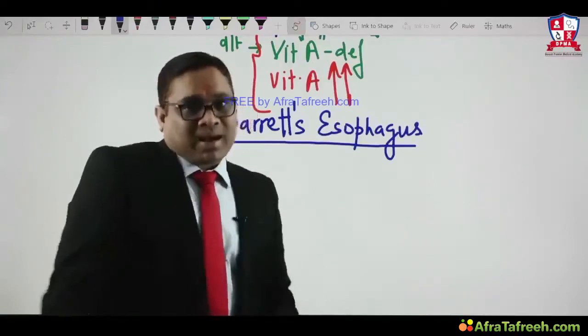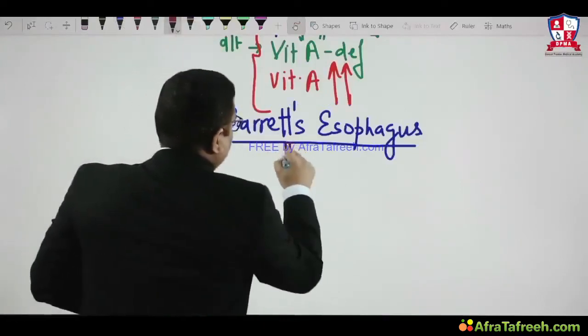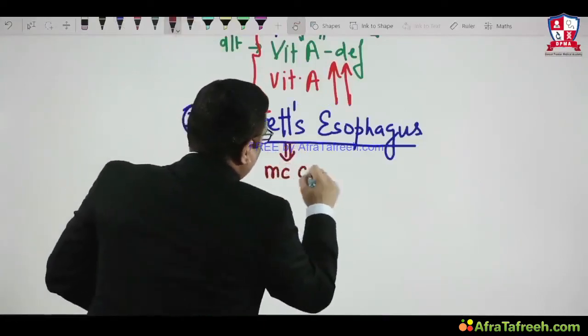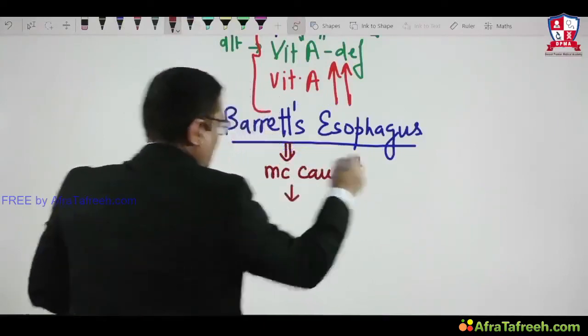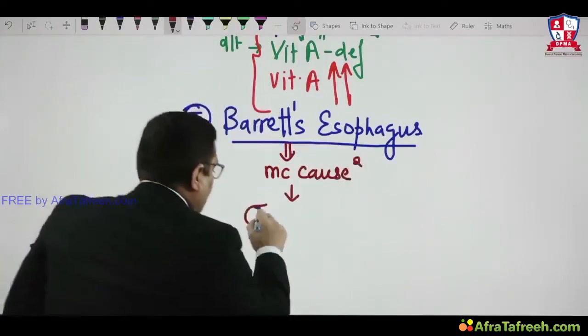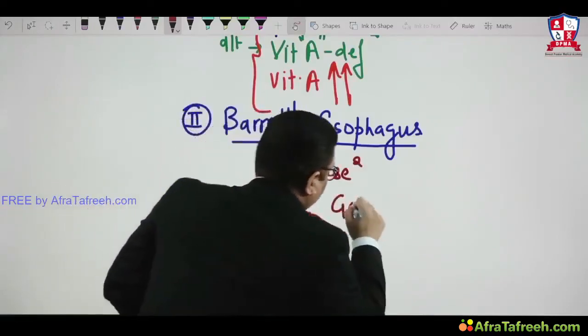So that is called Barrett's esophagus. When the examiner asks about the most common cause of Barrett's esophagus in the All India DNB exam, your answer must be gastroesophageal reflux disease.